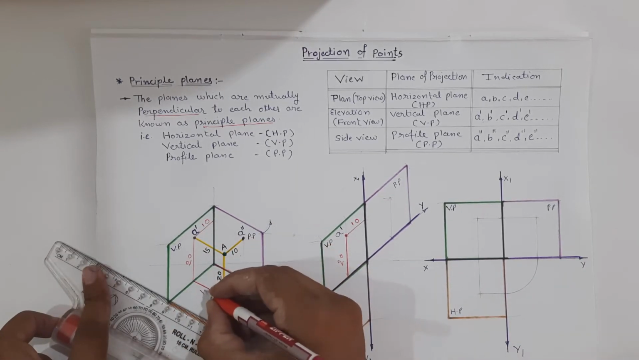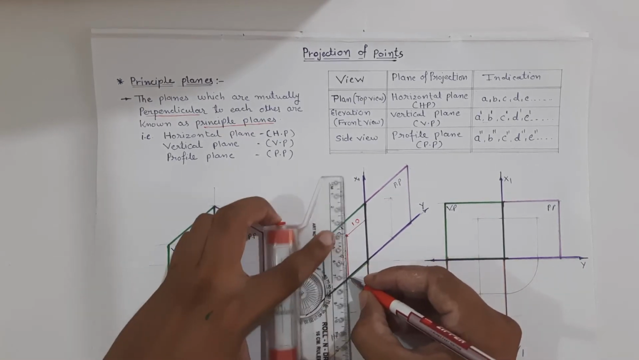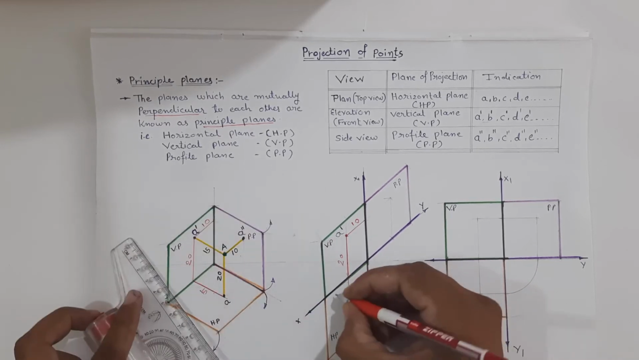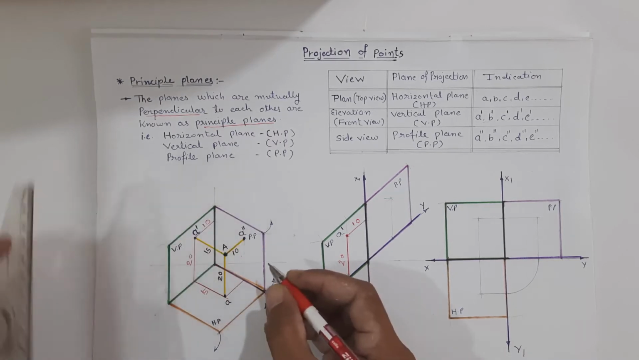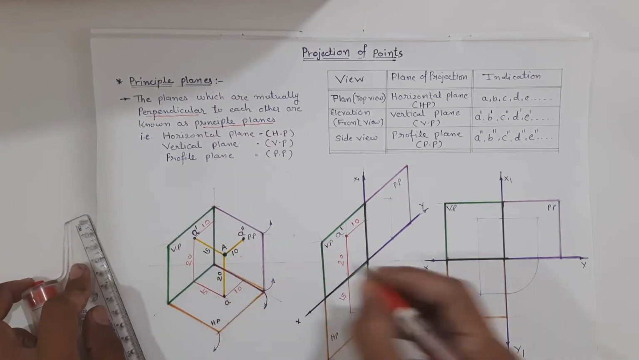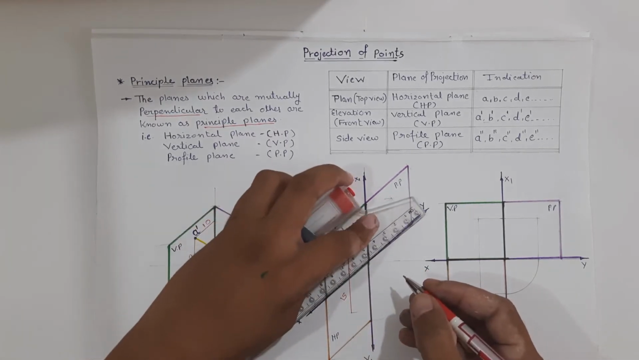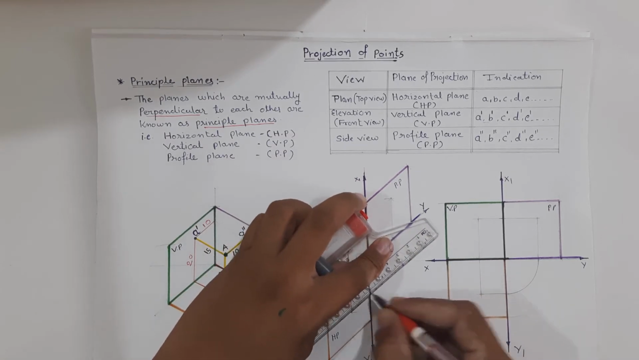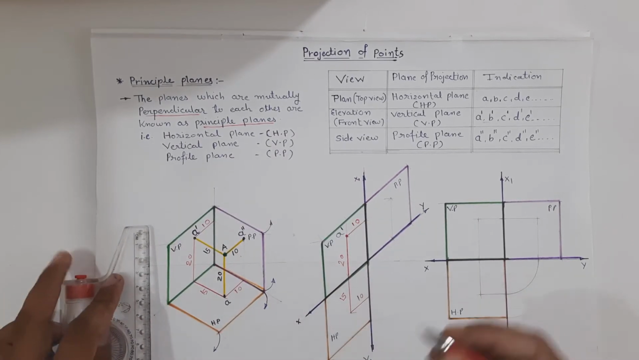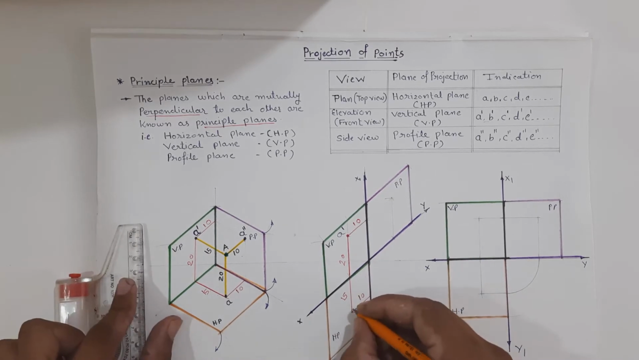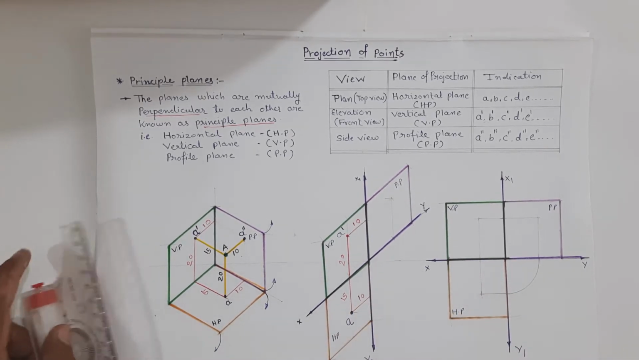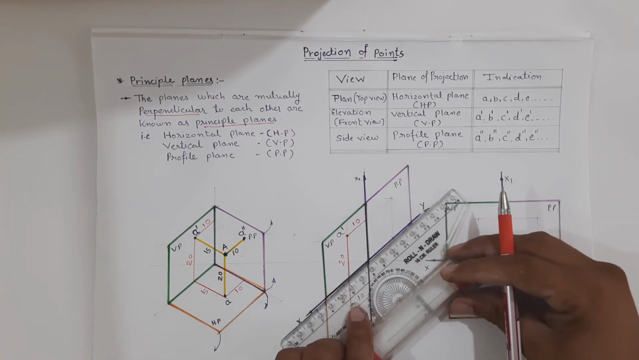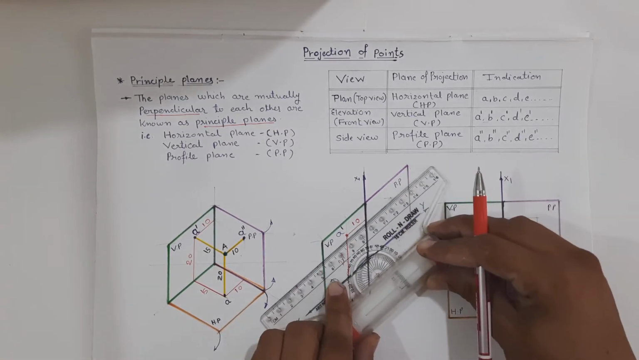15 mm below the XY line. So 15 mm below the XY line and 10 mm away from the X1 Y1 line. So we will get the plan over here. And if you want to draw the profile plane,